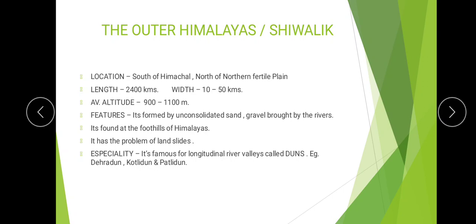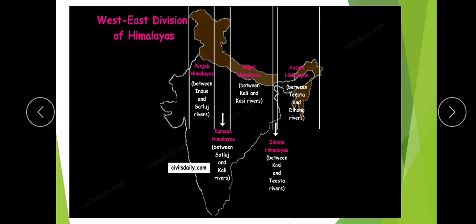Now the speciality. It is famous for longitudinal river valleys called duns, D-U-N-S. For example, Dehradun, Patli Dun, Kotli Dun, etc.